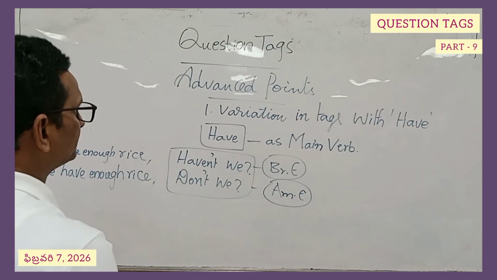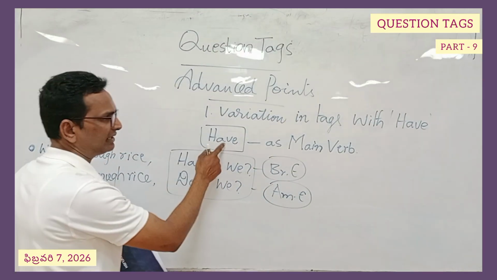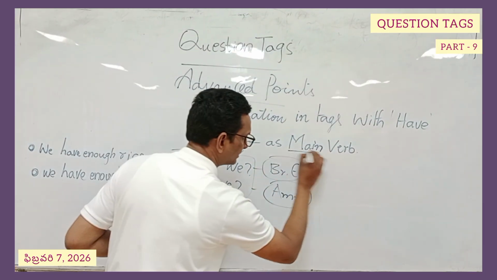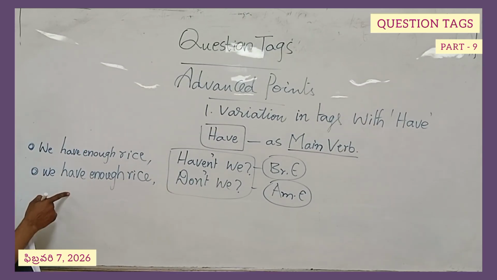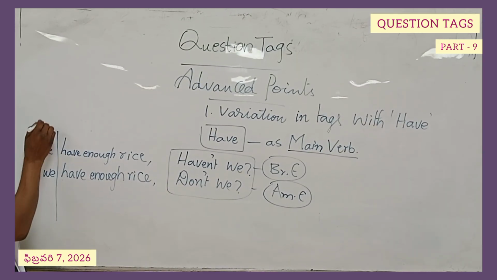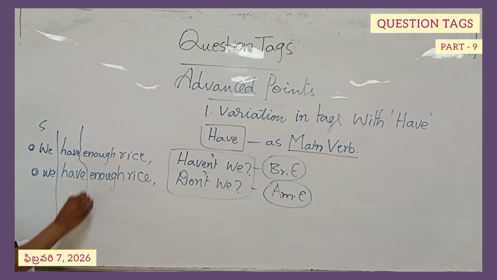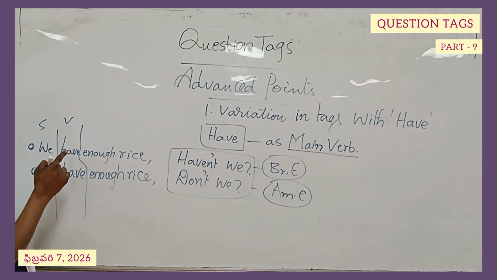Let's take a look at the first one, variation in tags with have. If have is used as the main verb, look at this particular word. How can we understand? Look at these examples. In these two examples, the subject is we and the verb is have. Here it is the main verb.